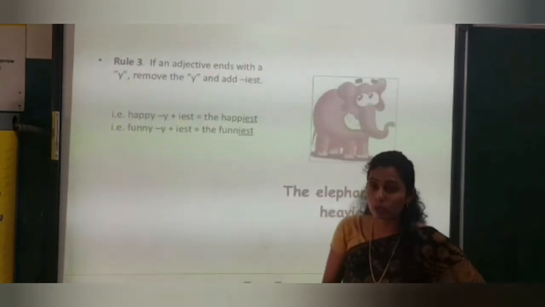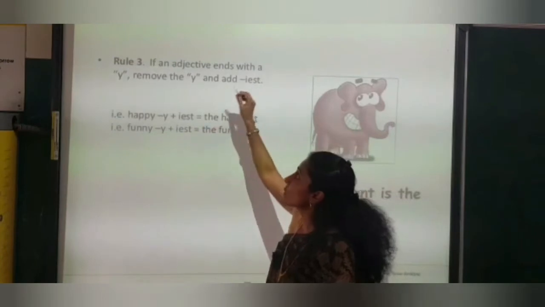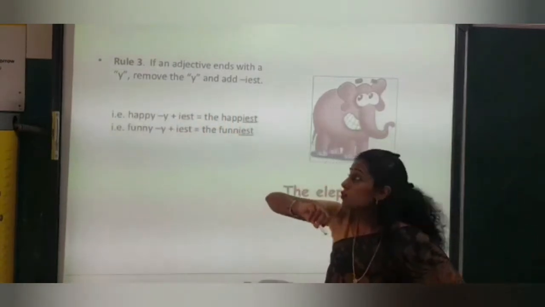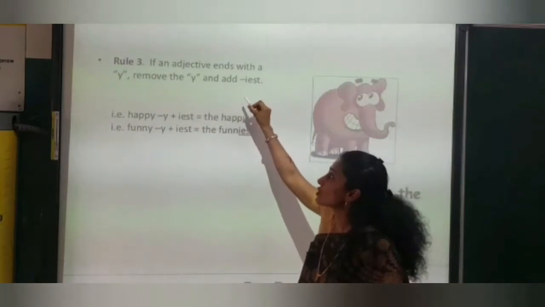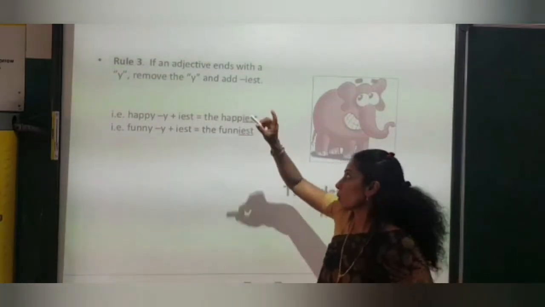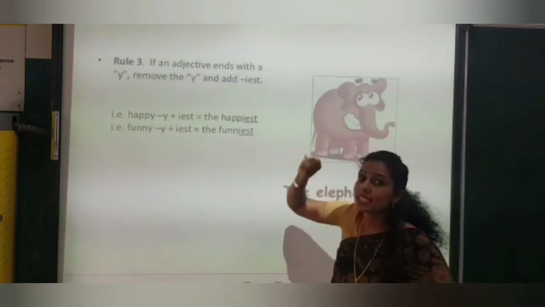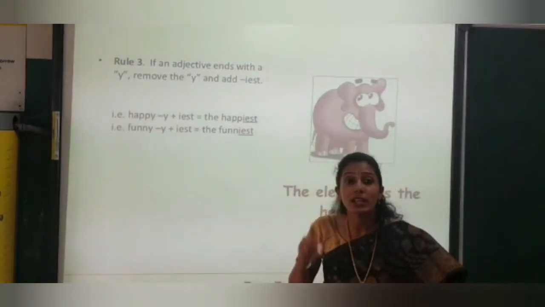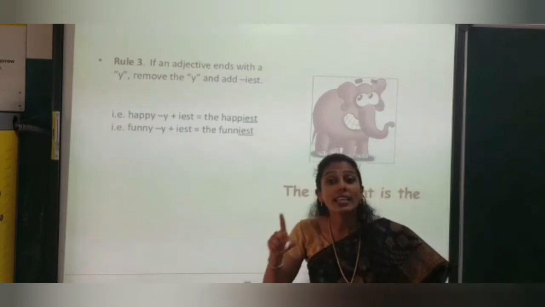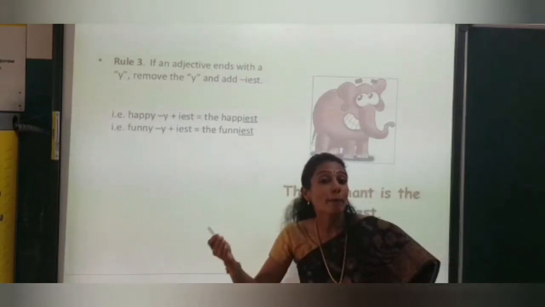Next one, rule number 3. If an adjective ends with Y, then you have to remove the Y consonant. And what will you add, children? Yes, you will add IEST. In comparative form, what did we add? We added IER, happy, happier.